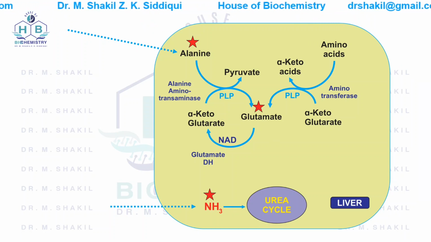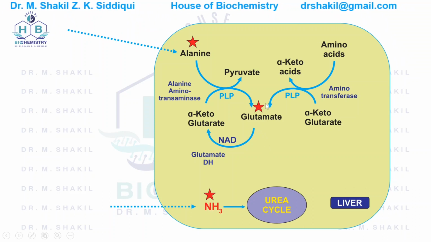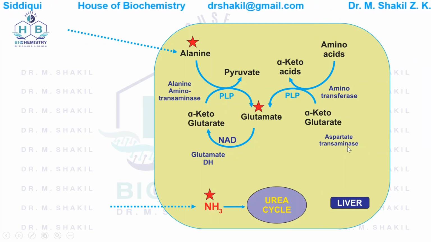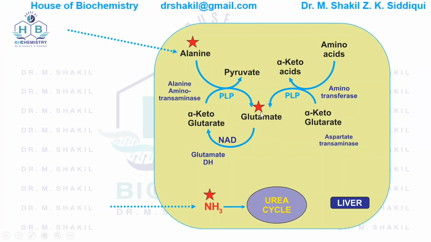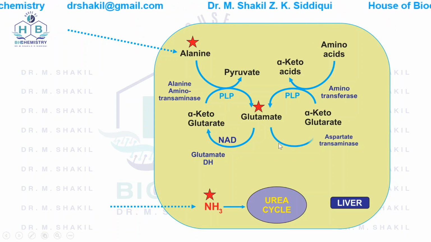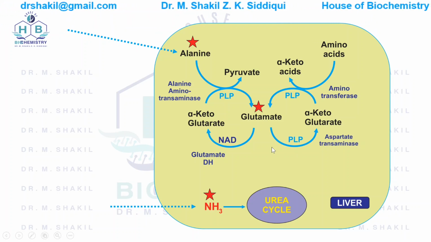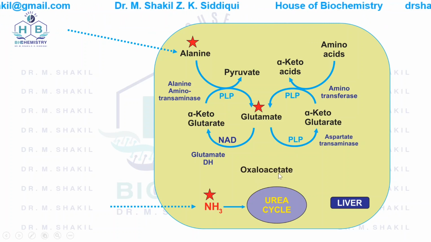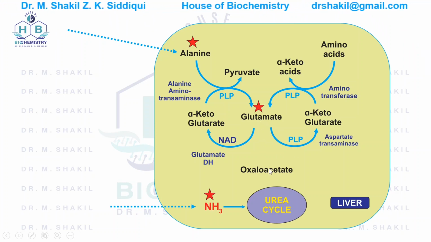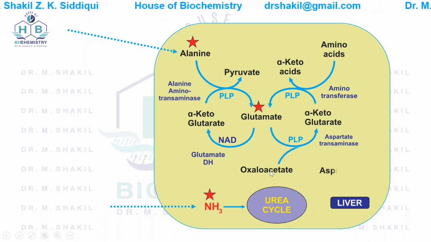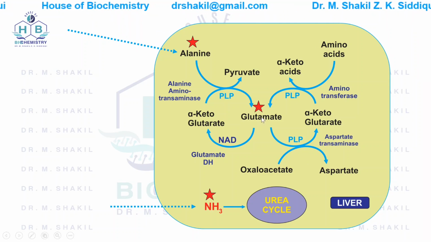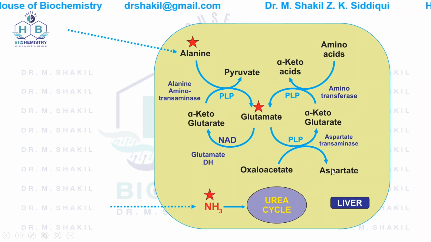into the urine. Now the second enzyme that can act on this glutamate is aspartate transaminase. What it does, it transfers the amino group of glutamate onto oxaloacetate to form alpha ketoglutarate, and this amino group, when transferred to oxaloacetate, forms aspartate.